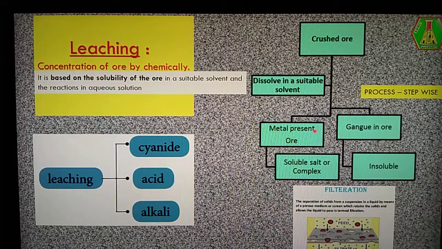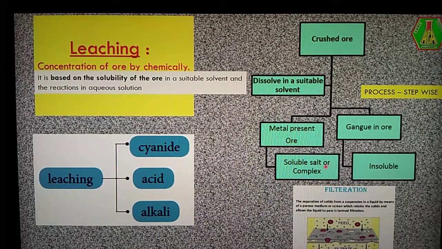The soluble salt or complex contains the metals, exhibited in the form of a soluble salt or complex. But our impure ore consists of gangue, and the gangue particles are insoluble impurities. So at the end of the leaching process we have two components: one is an insoluble component, and the other is a soluble component, a liquid.